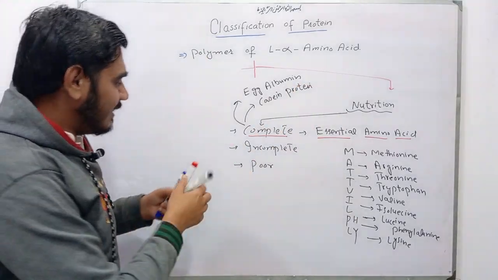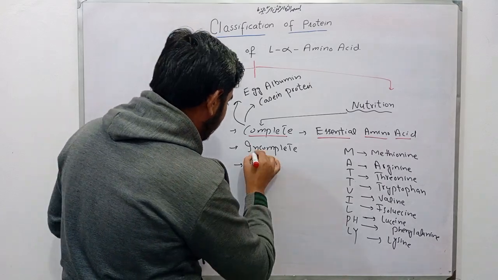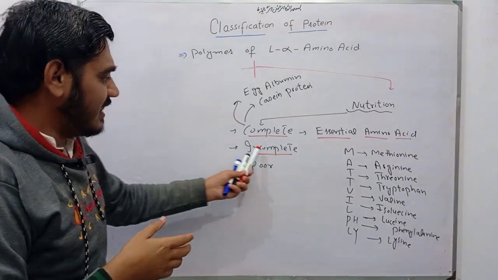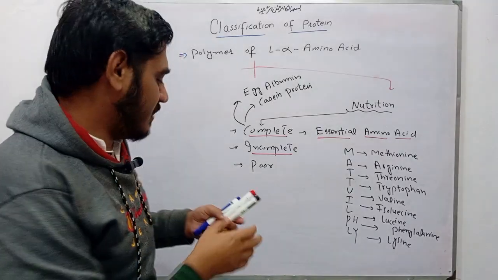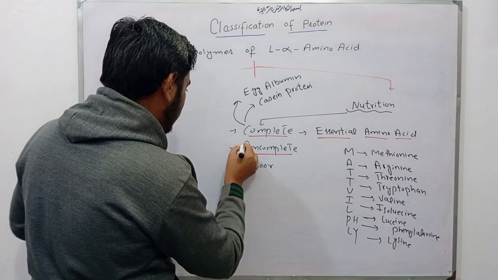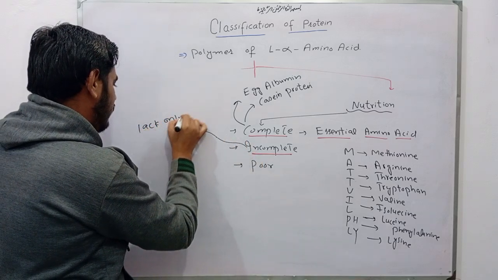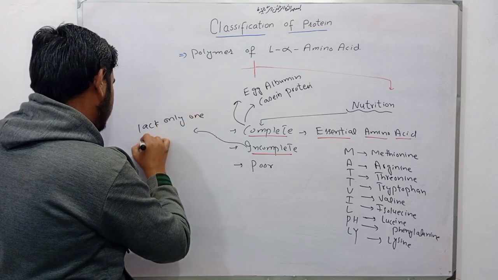Okay, now coming toward the incomplete protein. This incomplete protein lacks only one essential amino acid. It is deficient in only one essential amino acid. Examples are pulses, which are deficient in methionine, and cereals, which are deficient in lysine. So incomplete proteins lack only one essential amino acid.